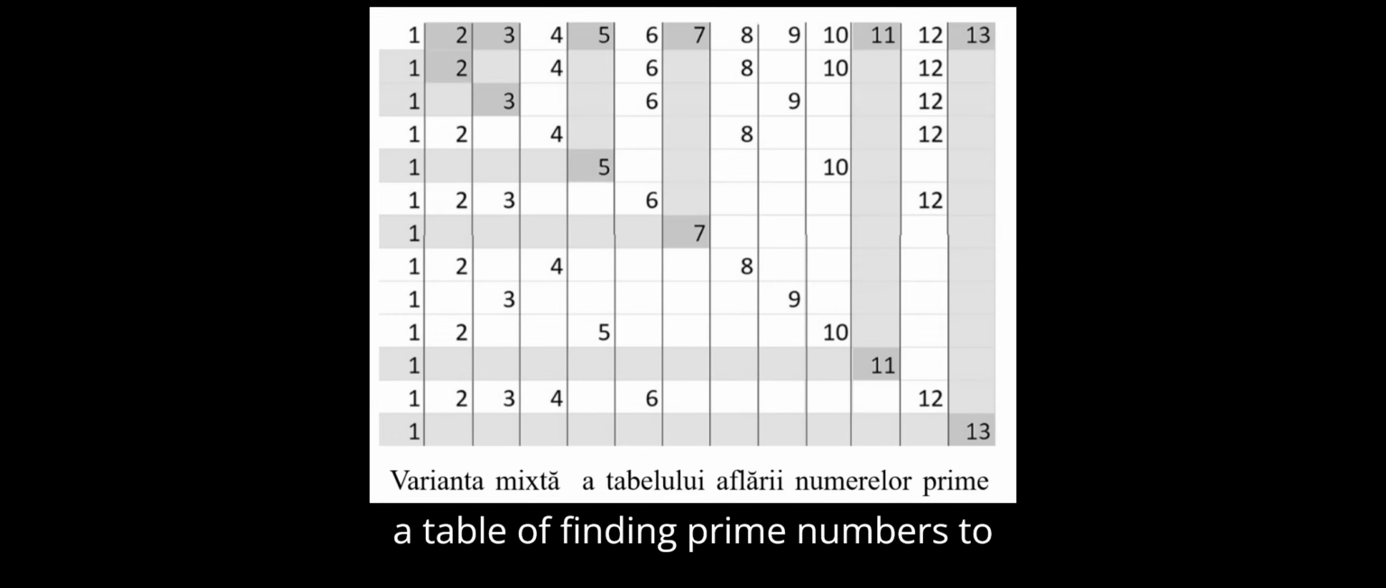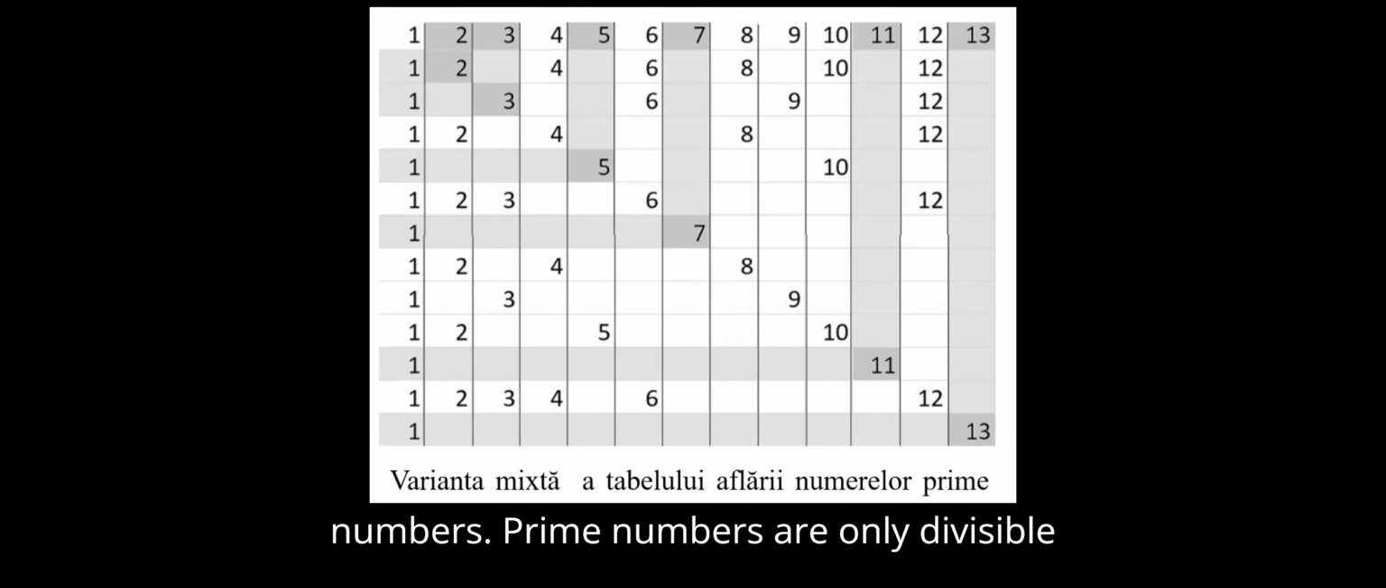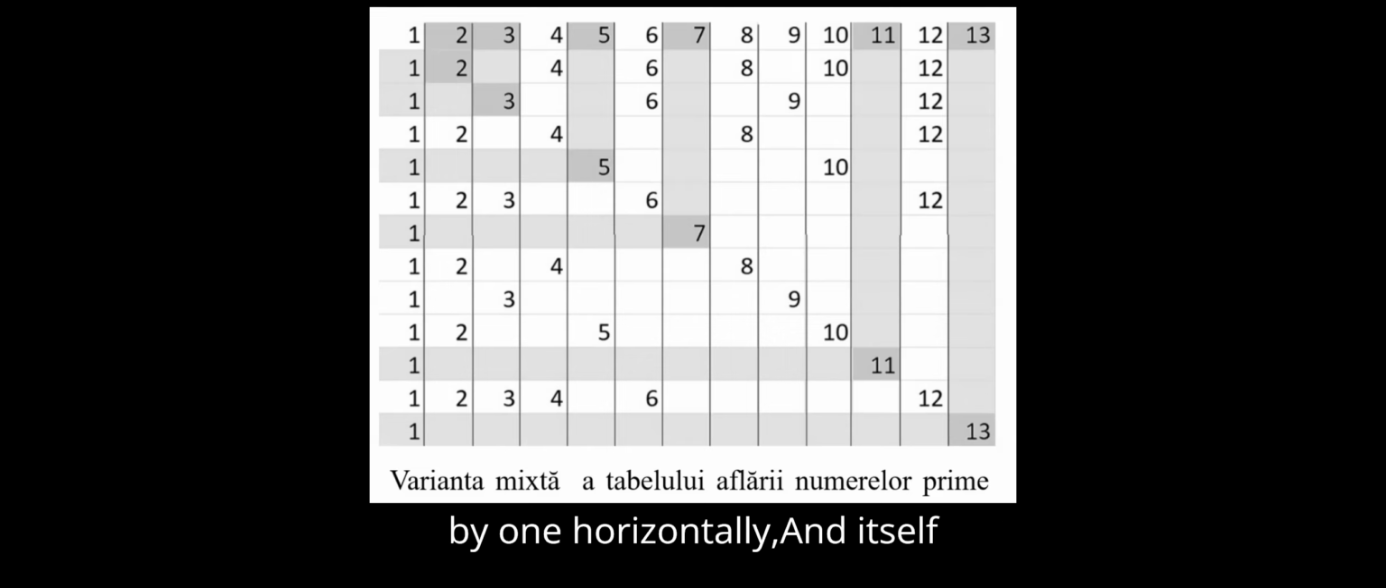The mixed variant of the table of finding prime numbers to infinity. In this table all prime numbers are confirmed twice, vertically up and horizontally left of the numbers on the diagonal, the string of natural numbers. Prime numbers are only divisible by 1 horizontally, and by themselves vertically.